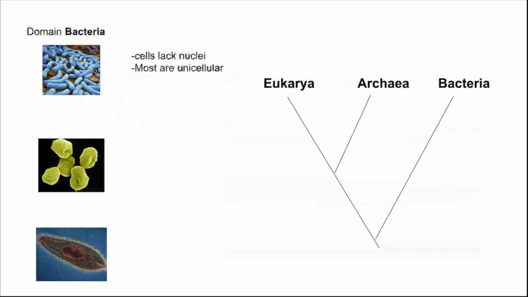Bacteria are defined as mostly unicellular organisms that lack cell nuclei. Archaea are similar in that they are also unicellular and lack cell nuclei. They're a little different though, and we'll go into the differences later in other chapters, but they do make up about a quarter of the biomass on Earth.